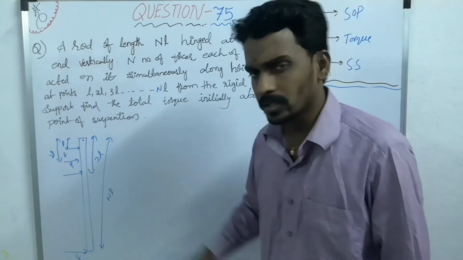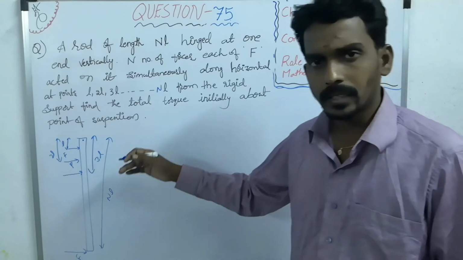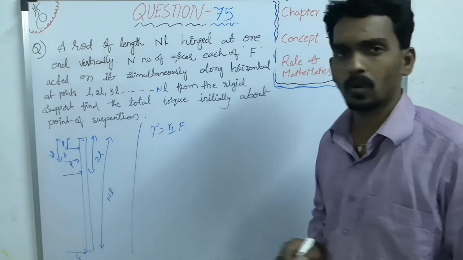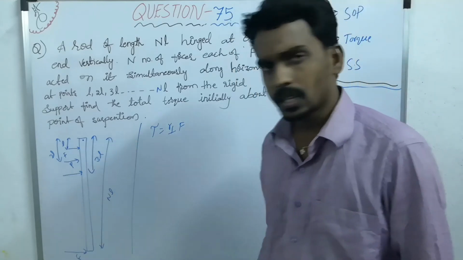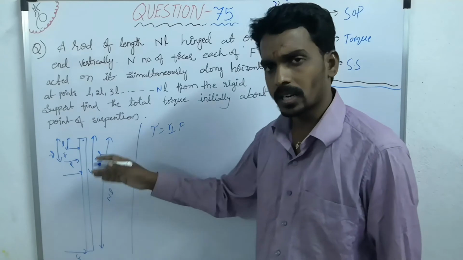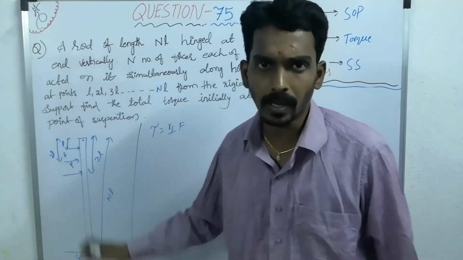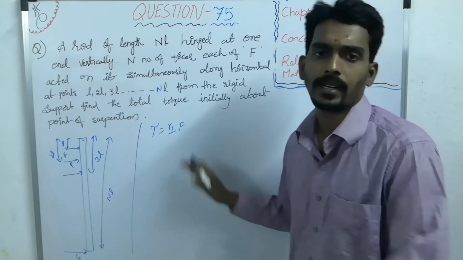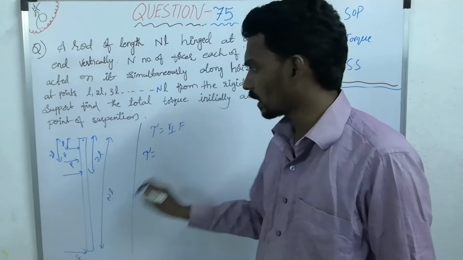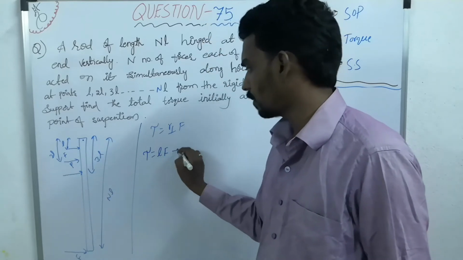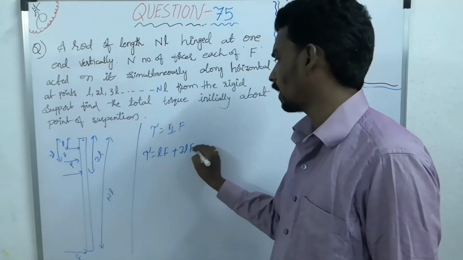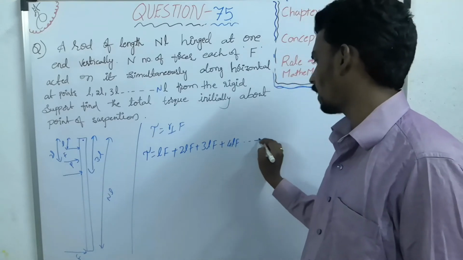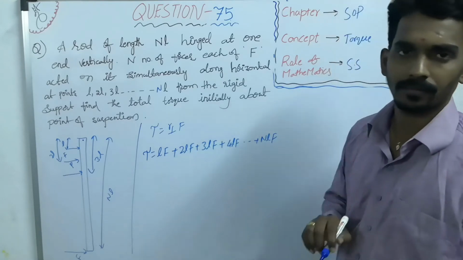So when a force acts on a particle and the body rotates, then what is the torque formula? R perpendicular into force. So what is the torque? All forces are trying to rotate the body in similar manner. What kind of manner? Anti-clockwise. So all torques can be added directly. So the total torque is first torque L into F plus second torque 2L into F plus 3L into F plus 4L into F, so on, NL into F.